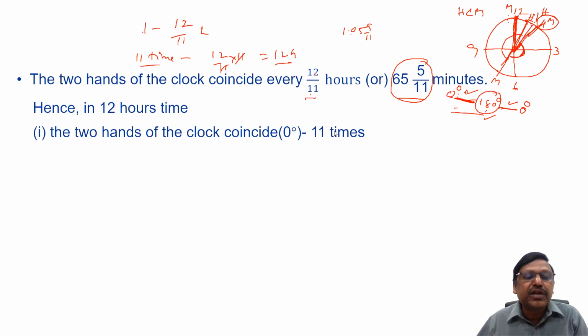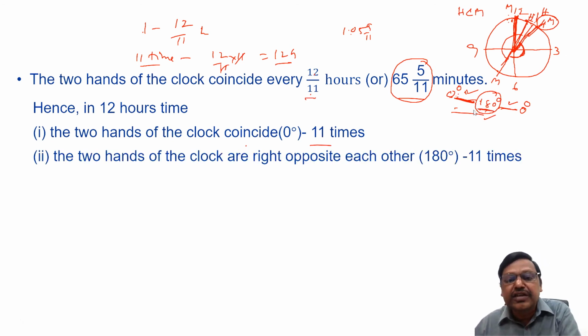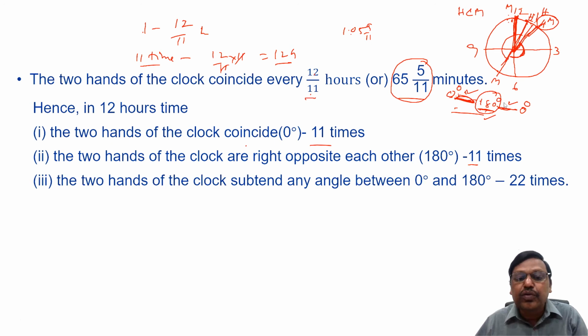In 12 hours time, the two hands of the clock coincide. Coincide means meeting 11 times, and they are right opposite to each other, or the angle is 180 degrees, also 11 times. But any other angle between 0 and 180 will happen 22 times.